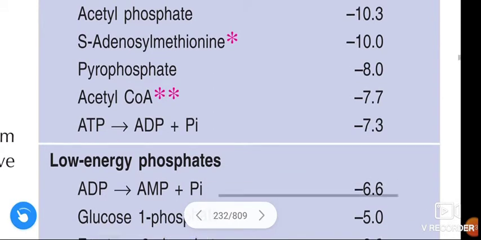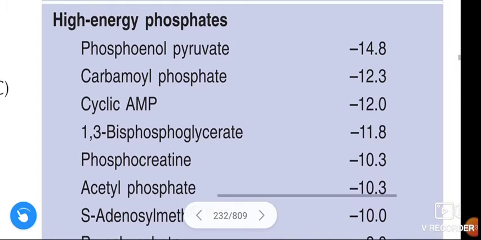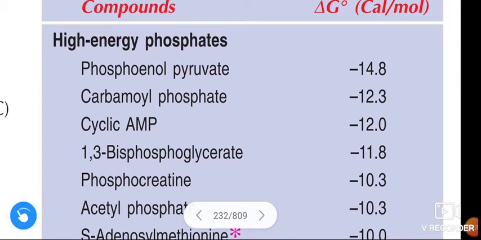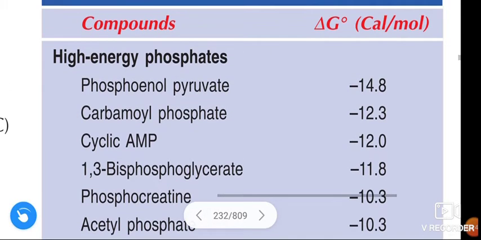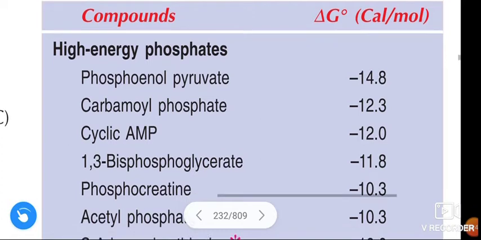These are the phosphates containing high energy. These are the high energy compounds as well as high energy phosphates.